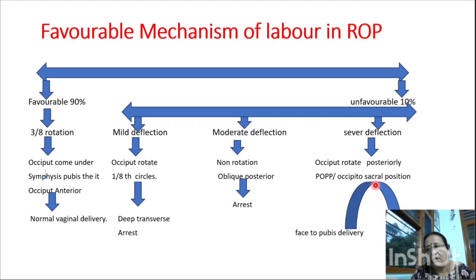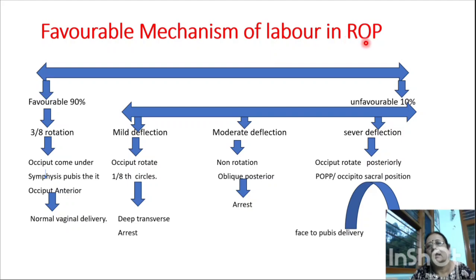That is known as the occipitosacral arrest. If there is an adequate pelvis, that is, a spacious gynecoid pelvis, and adequate uterine contraction, the delivery will be face to pubis.